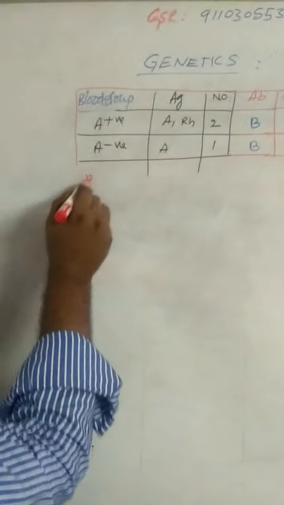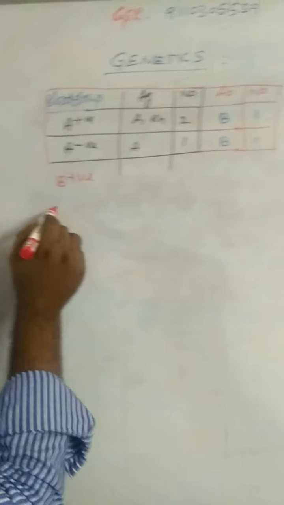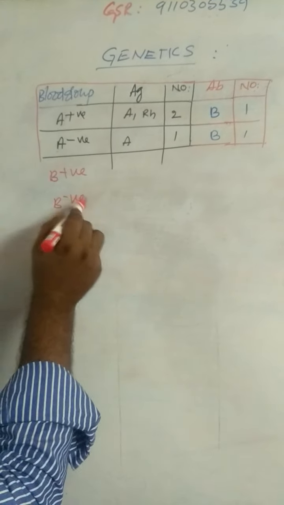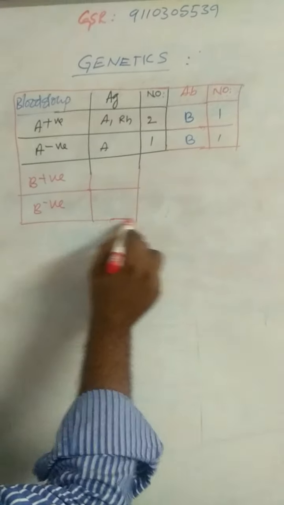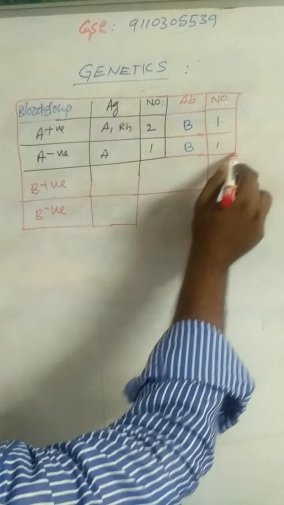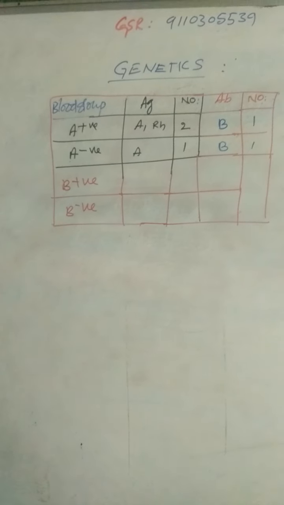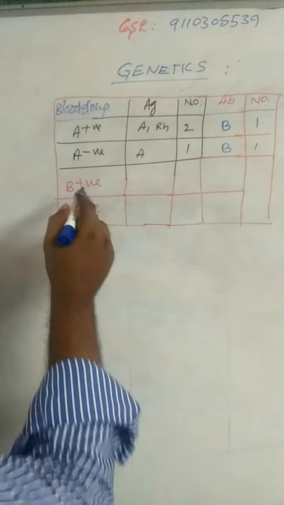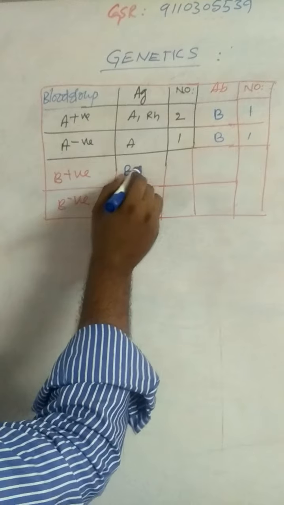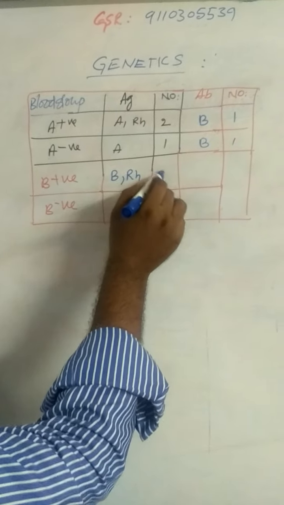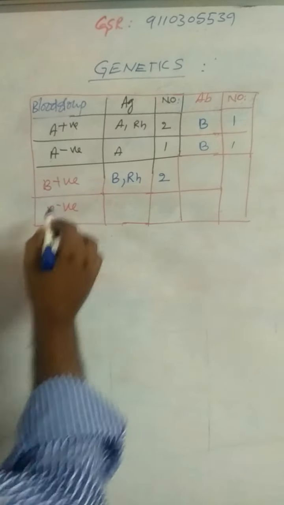B positive and B negative. In the B positive blood group, the antigens are B antigen and RH antigen, so there are 2 antigens.